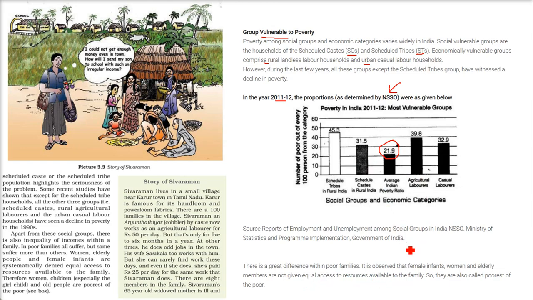What we observe here is that among the poor, we have those who are even poorer, the poorest of the poor. How? The female infants, the women and the elderly members. Why are they the poorest of the poor? Because they are not given equal access, equal resources, equal opportunity to gain the resources which are available to the family. So the family also doesn't give all the resources to this category, that is female infants, women and elderly members. That is why they are called the poorest of the poor.